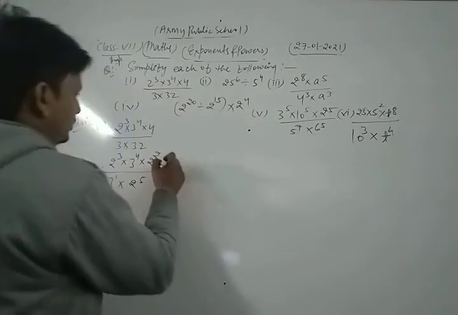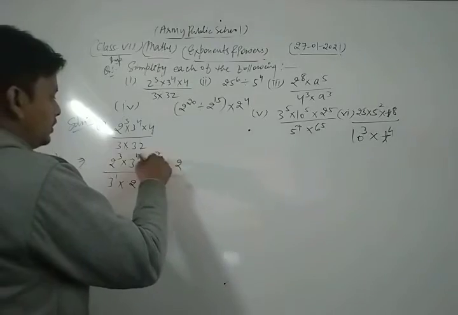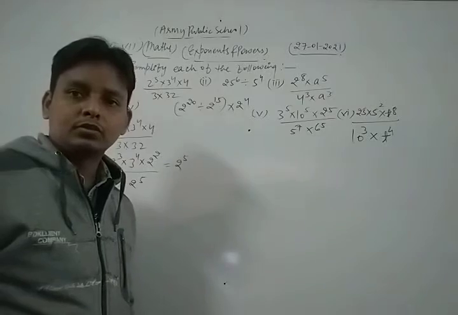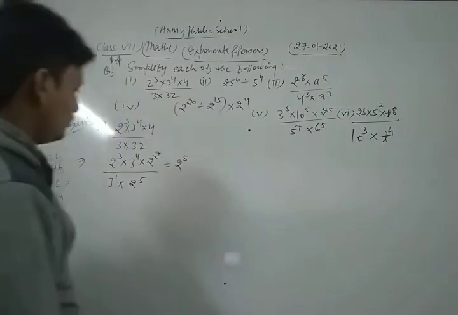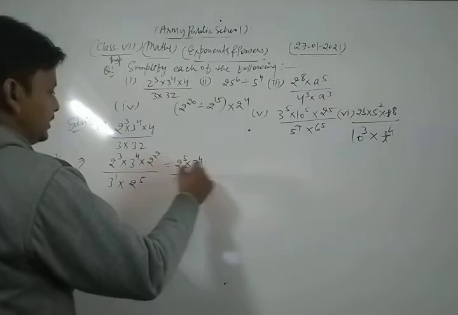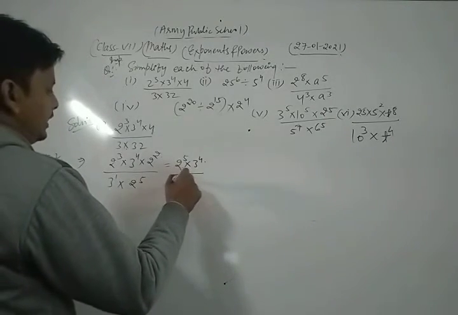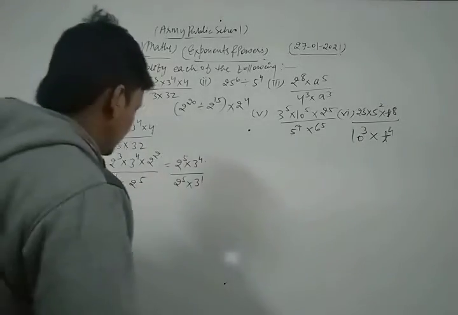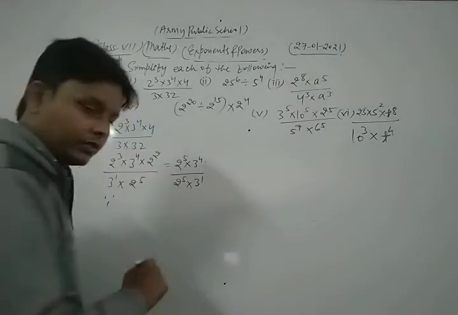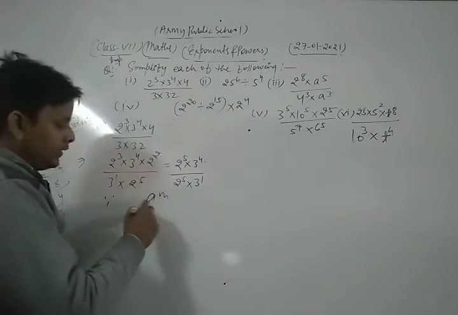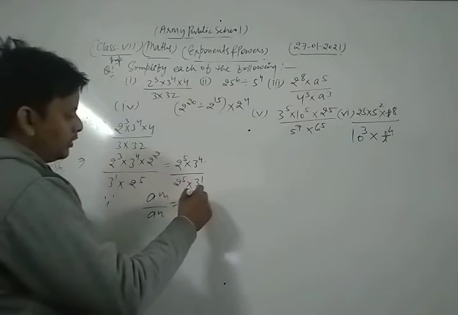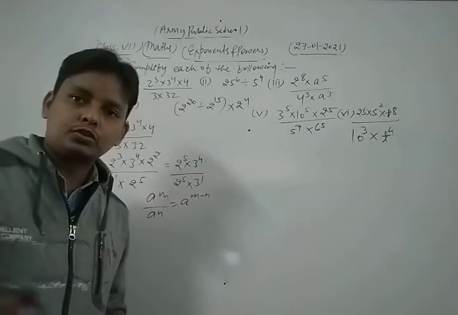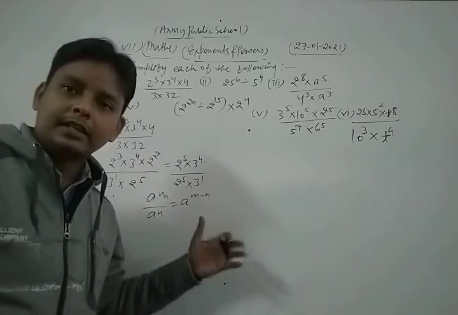Now we solve it. Now 2 power 3 into 2 power 2 is 2 power 5. Here we apply the law of exponent as a to the power m into a to the power n is equal to a to the power m plus n, into 3 power 4 write as it is, upon 2 power 5 write as it is into 3 power 1. Since dear students we know that a power m divided by a power n is equal to a power m minus n. This is a very important basic law of exponent. So in that question we apply that law of exponent.